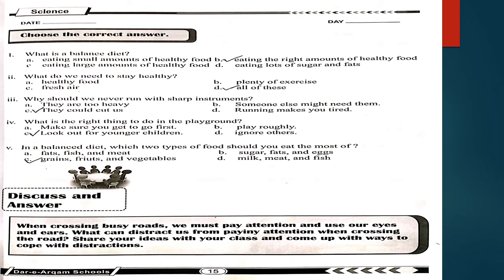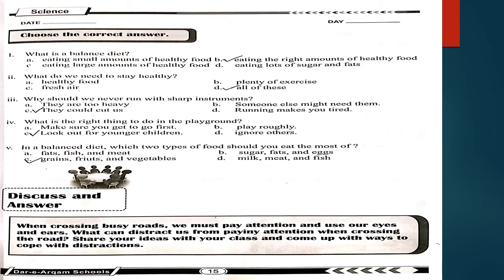Number 3 is why should we never run with sharp instruments? A. They are too heavy. B. Someone else might need them. C. They could cut us. D. Running makes you tired. And your right option is option C.